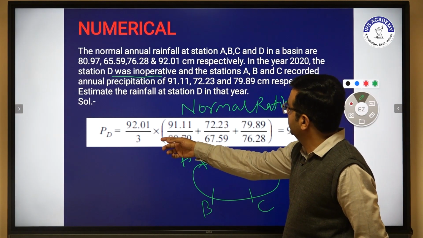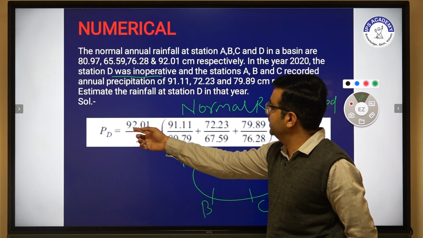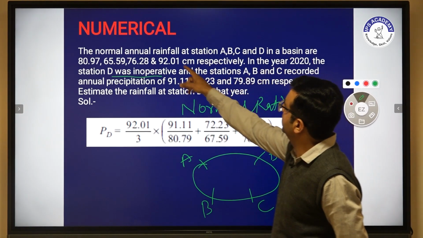So we just use a formula, PD, which is the precipitation of the missing data.